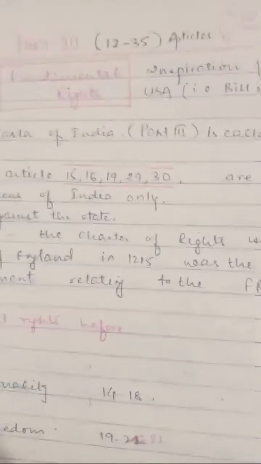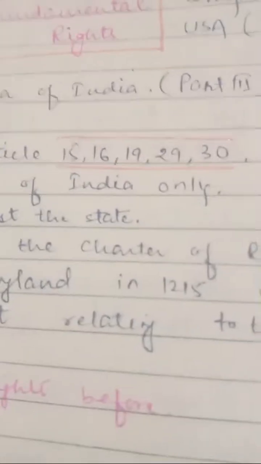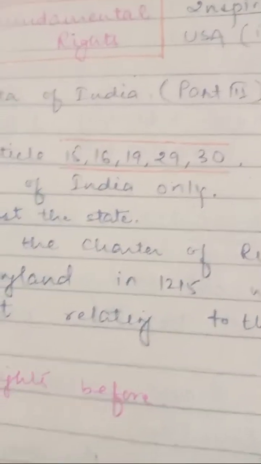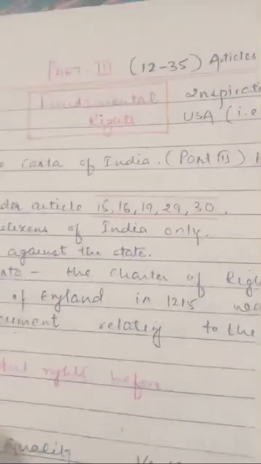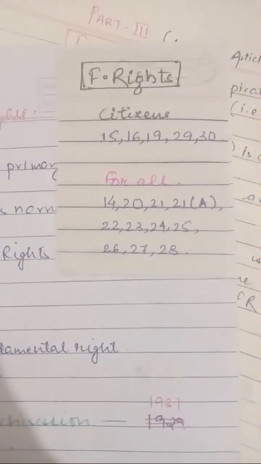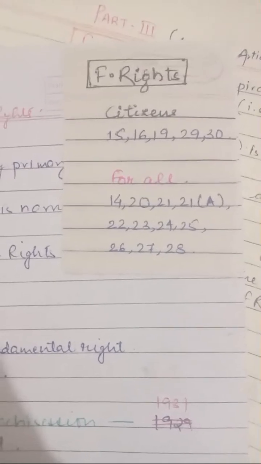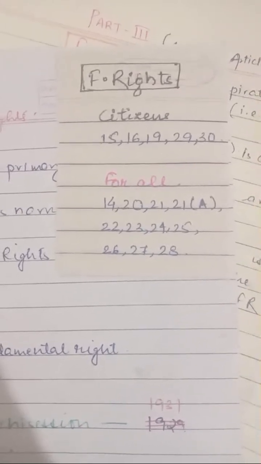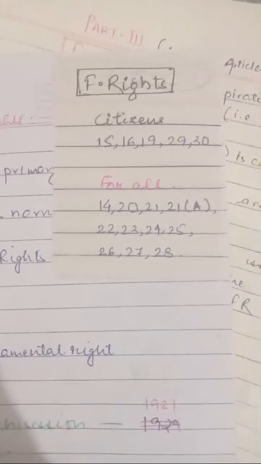Now, the question is, which are the rights which are only for the citizens of India? Later, we will study in detail what these articles are. So, Article 15, 16, 19, 29, and 30 are available to citizens of India only. And then there are Articles 14, 20, 21, 21A, 22, 23, 24, 25, 26, 27, and 28, which apply to all, whether they are citizens of India or not, but they are living in India. So these were the main points we studied.